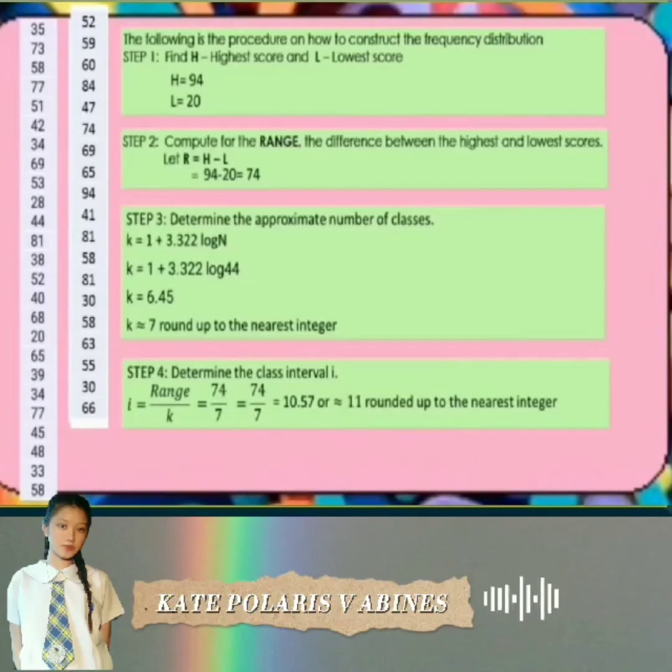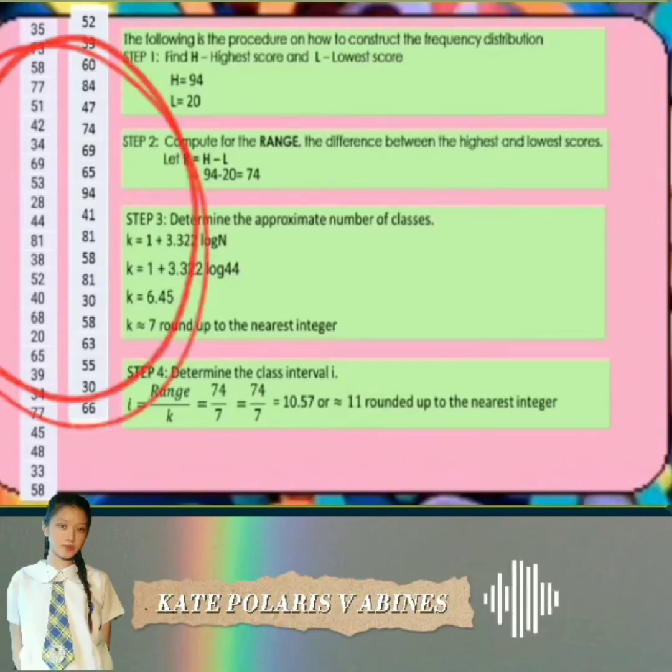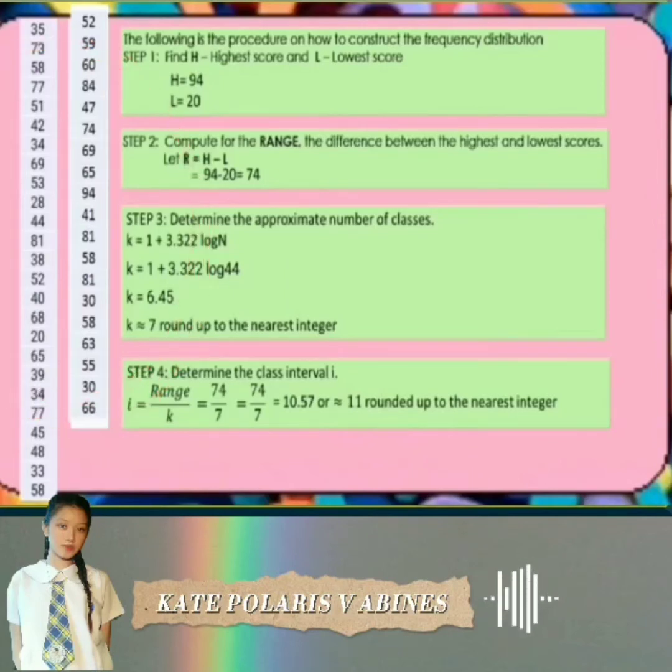For example, this is the record from the teacher's record, but this is for example only, guys. These are the procedures in making a frequency table or frequency distribution table. The following is the procedure on how to construct the frequency distribution. Step 1. Find the highest score and the lowest score. So, our highest score here, guys, is 94 and the lowest score is 20.